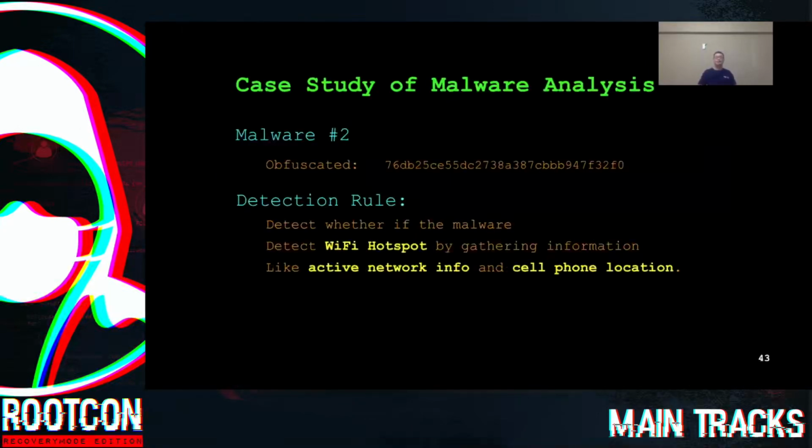Now let's look at the second malware. This is an obfuscated one. We will use the rule in Quark engine to find whether the malware detects Wi-Fi hotspots by gathering information like active network info and cell phone location.